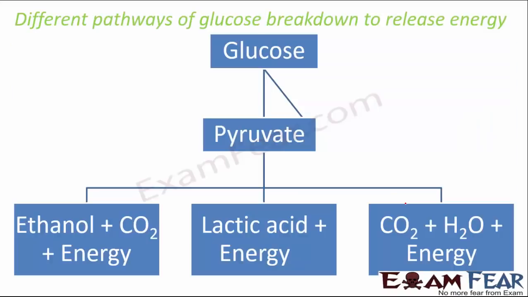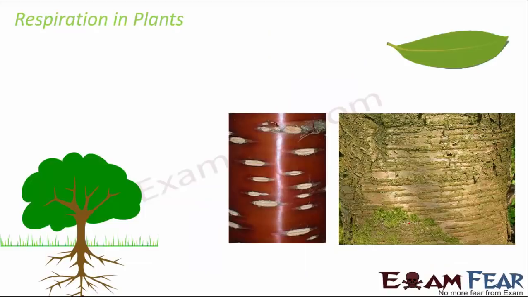Okay, so these are the different pathways of glucose breakdown. Glucose gets converted to pyruvate, and then in anaerobic mode, it can get converted to ethanol plus carbon dioxide plus energy, or lactic acid plus energy, or in the aerobic mode, it can get converted to carbon dioxide plus water plus energy. Now, respiration not only takes place in human beings but also in plants.